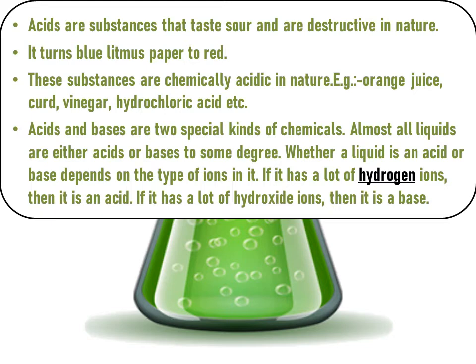So the thing which has more hydrogen ions will be an acid, and if a thing has more hydroxide ions, then it will be a base.